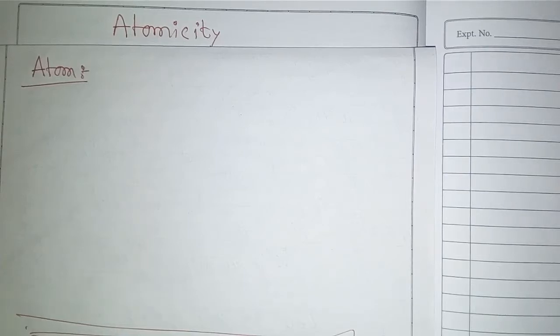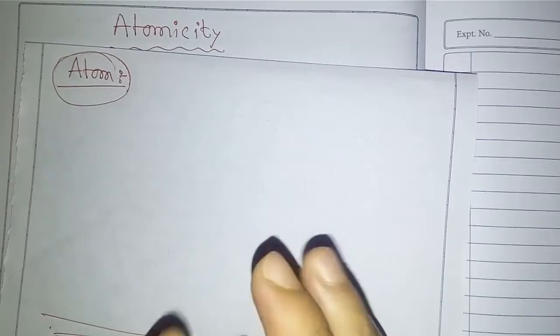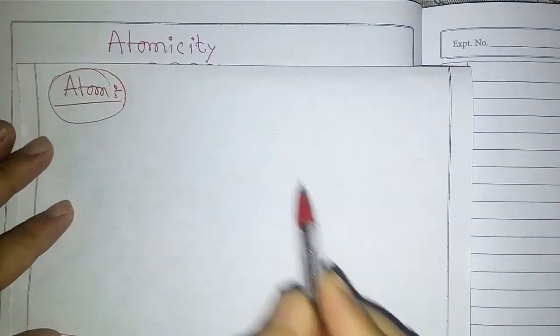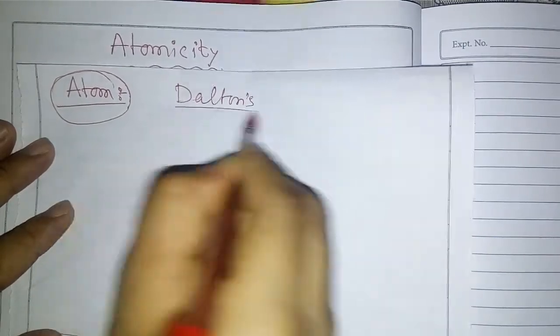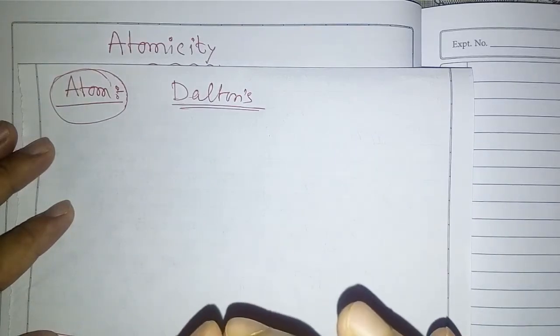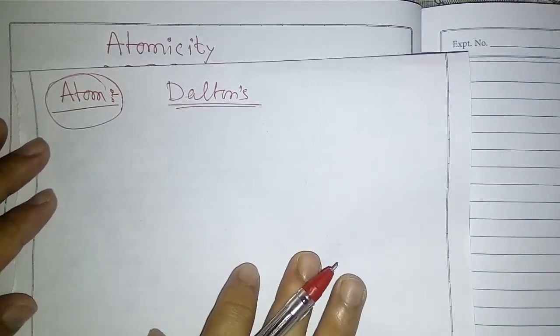Before discussing atomicity, you should know what atoms are. According to Dalton, a scientist named John Dalton, all matter is made up of very tiny particles.